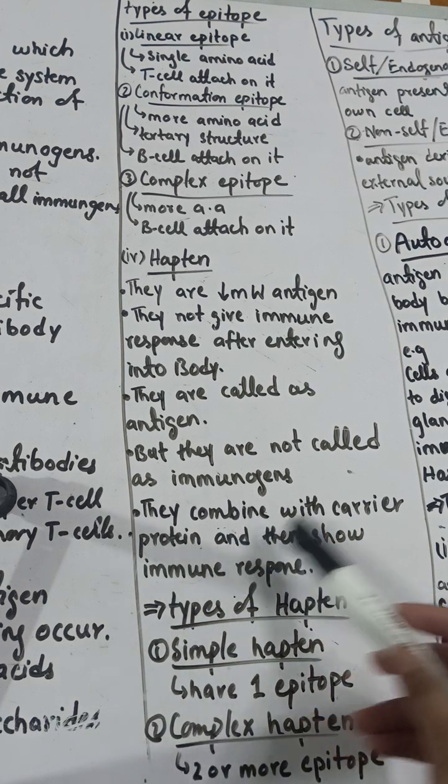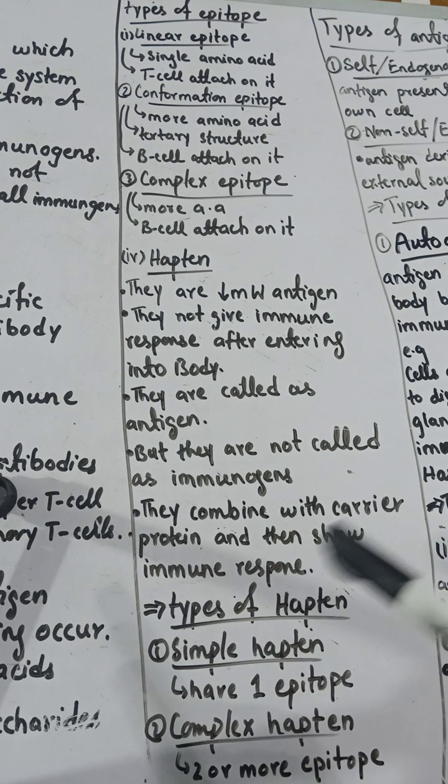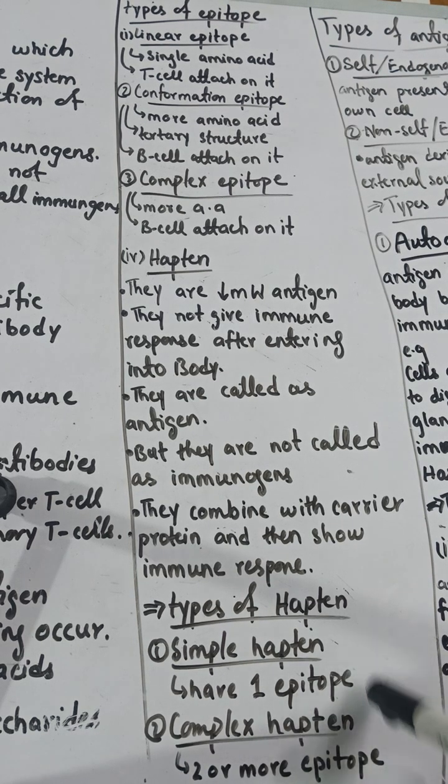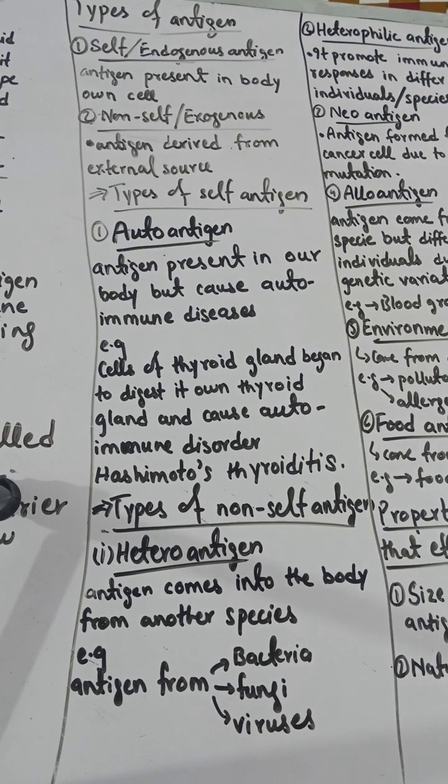When haptens combine with a carrier protein or some large molecule, they can show an immune response in that situation. We have two types of hapten: some are simple and some are complex. A simple hapten consists of only one epitope, while a complex hapten consists of two or more epitopes. Now we are going to discuss the types of antigens.